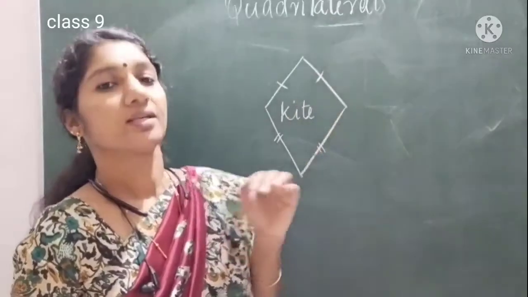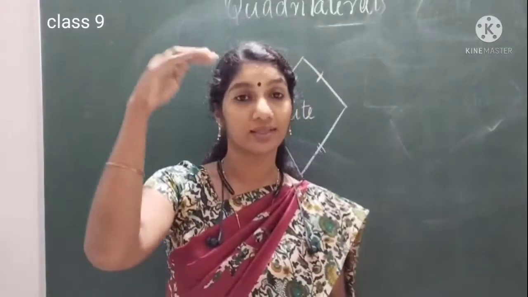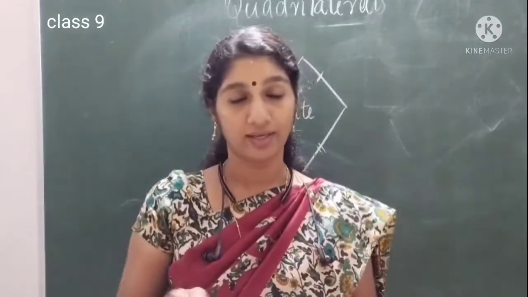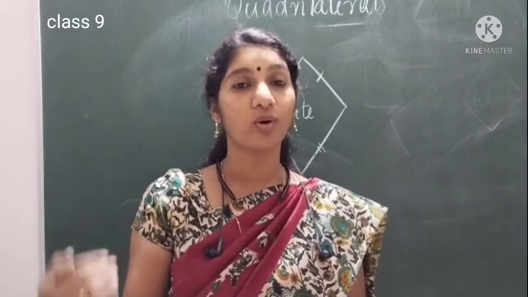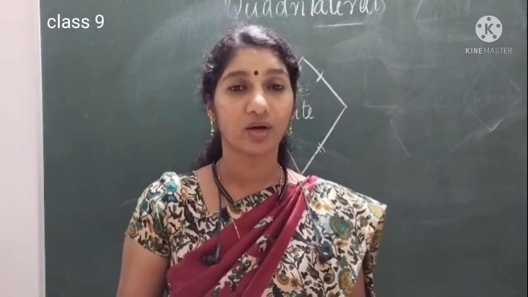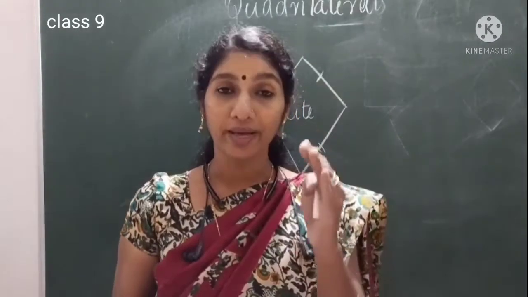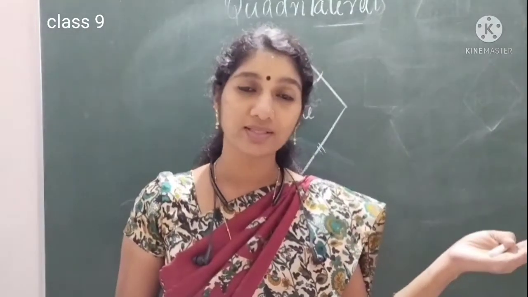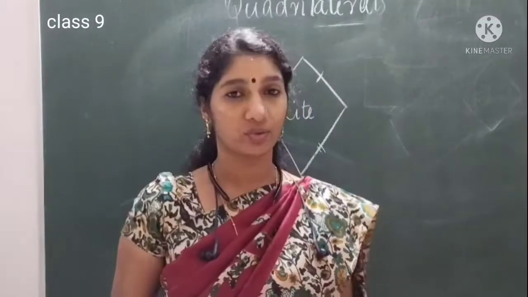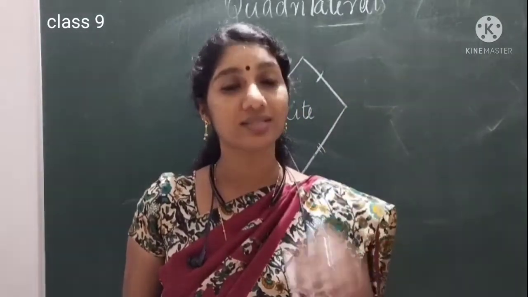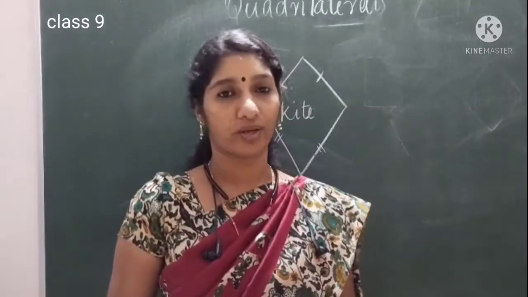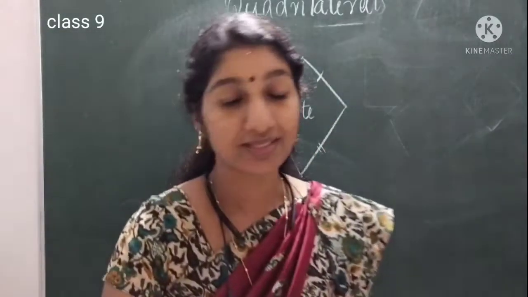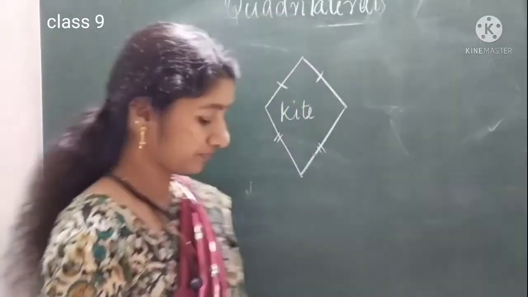Okay, so you have to draw all this. Kite is separate. Because from a quadrilateral a trapezium will become, from a trapezium with all sides parallel, it will become a parallelogram. From a parallelogram with all angles equal, we can call it a rectangle. From a parallelogram with all sides equal, we can call it a rhombus. And from a rhombus with all angles equal, it will become a square. From a rectangle with all sides equal, it will become a square. Okay, and kite is separate from that category. So these are the types of quadrilaterals.